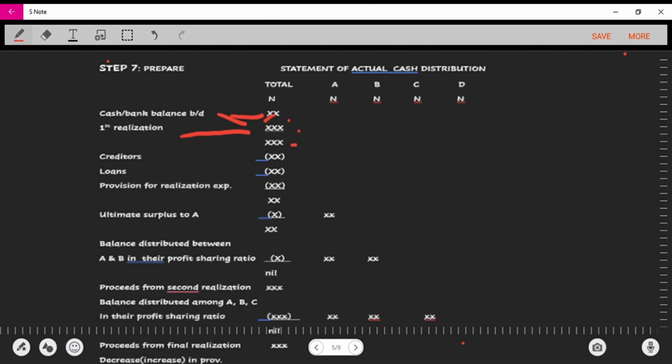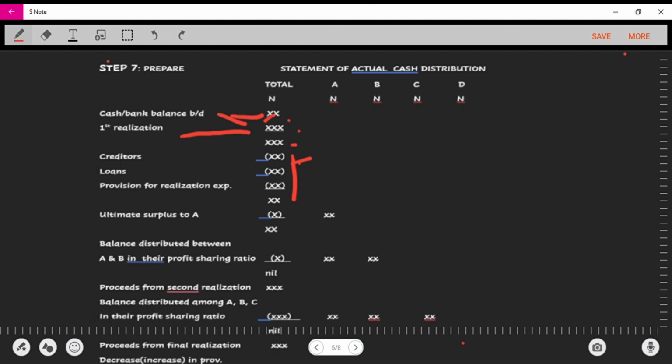So the first thing they do is to pay all the creditors, like we said, all the creditors, then the loan, and then we have to provide for realization expense, the expense incurred in dissolving this firm. After paying or minusing all this, from the cash remaining, you now make a distribution to the person with the ultimate surplus. So in this case, A. And then after doing that, the remaining balance is now distributed to A and B in their profit sharing ratio.